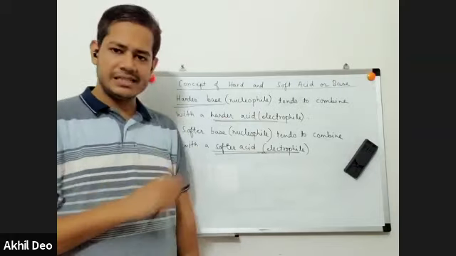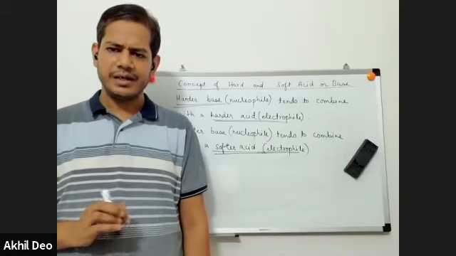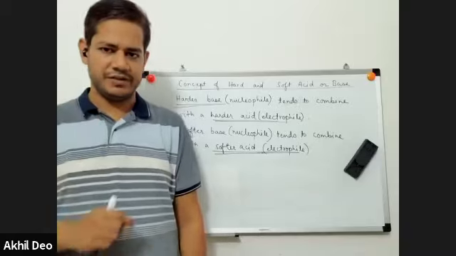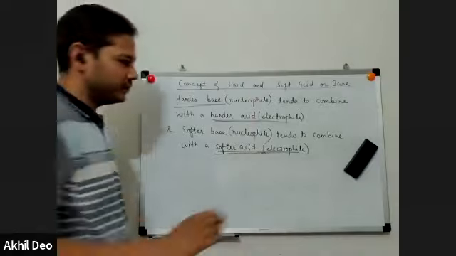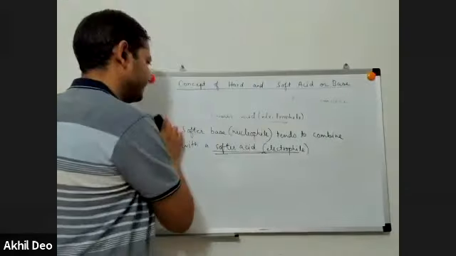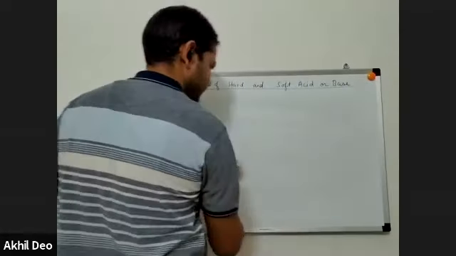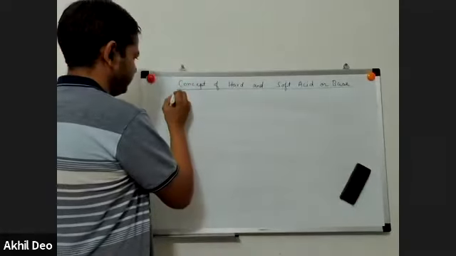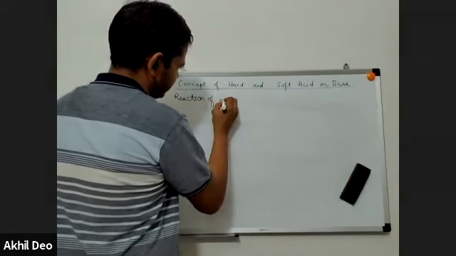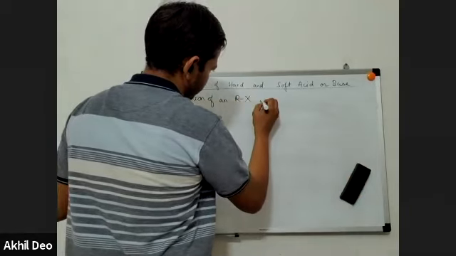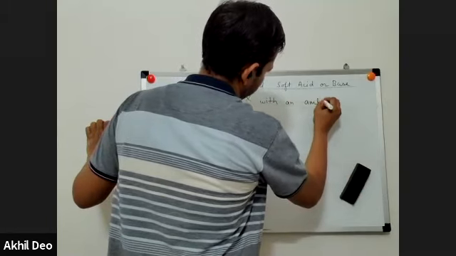Let me write the heading: reaction of an alkyl halide with an ambident nucleophile.